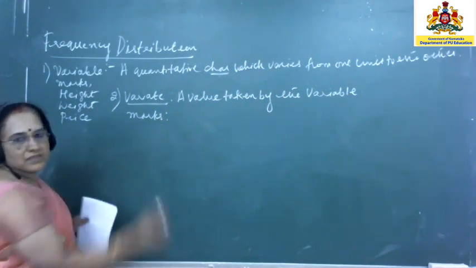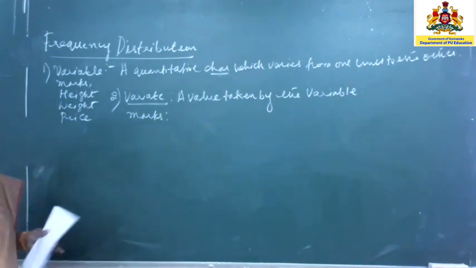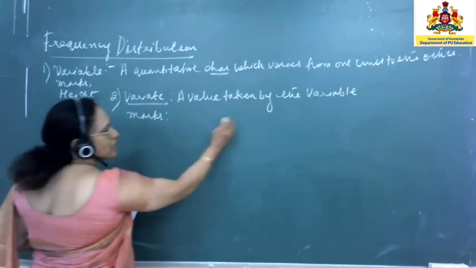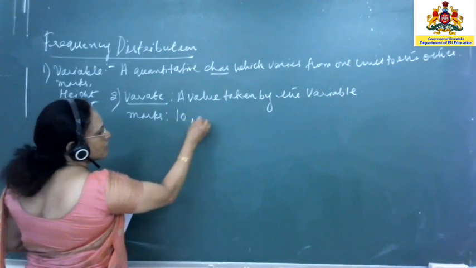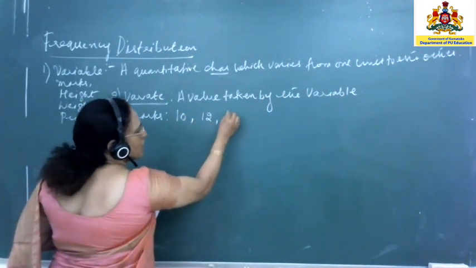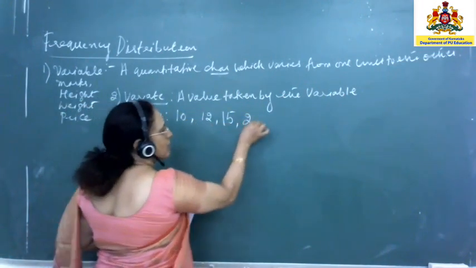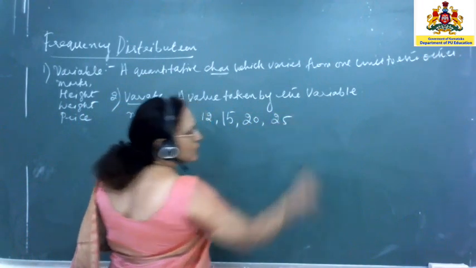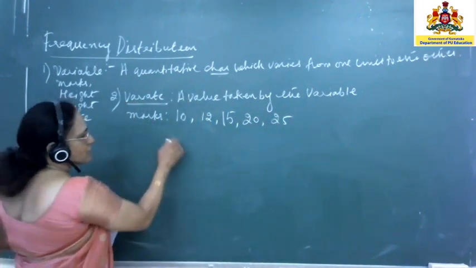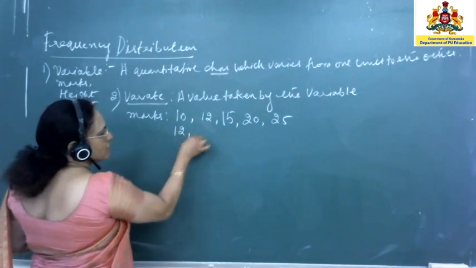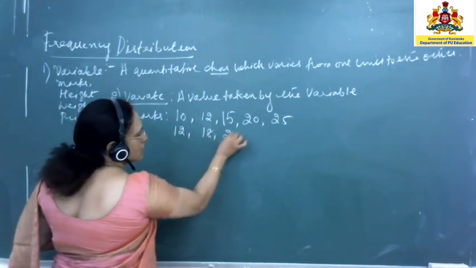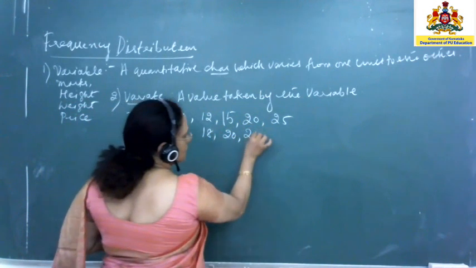Just for the purpose of giving an example, I am taking a very small number. Let us take the marks out of 25. So you can have 10, 12, 15, 20. You can have 25 also. You can repeat the numbers also, no problem. So you can have 12, 18, 20, 25.